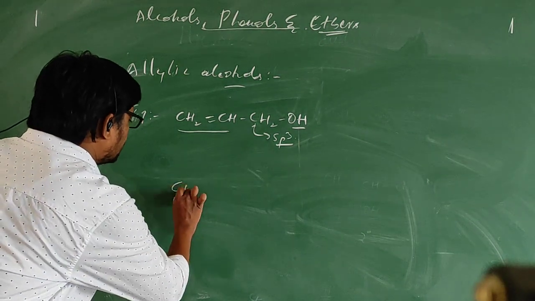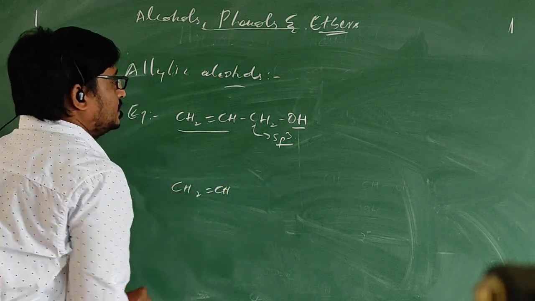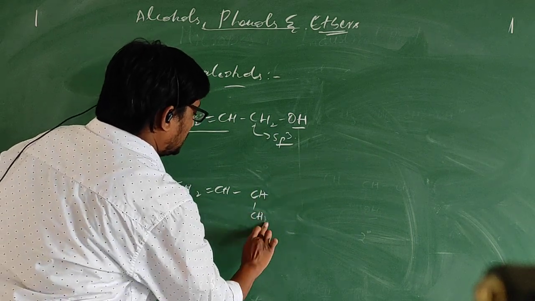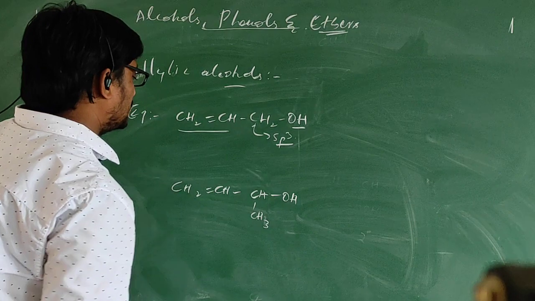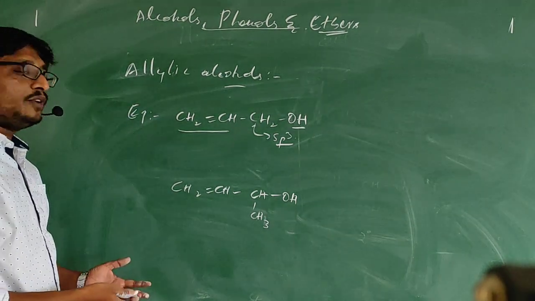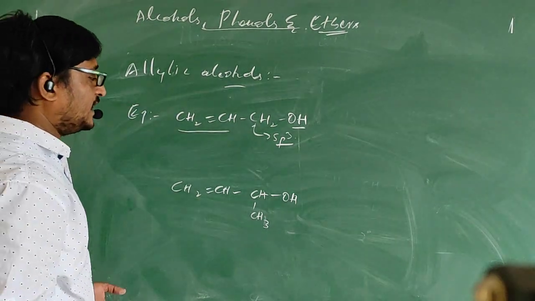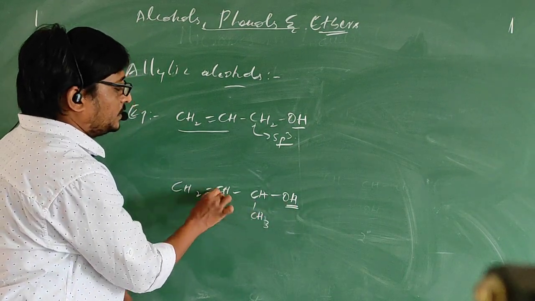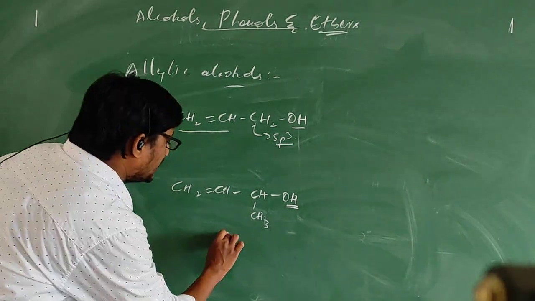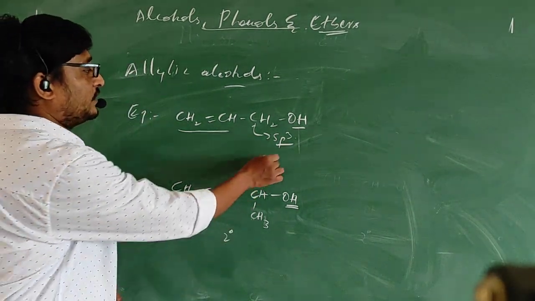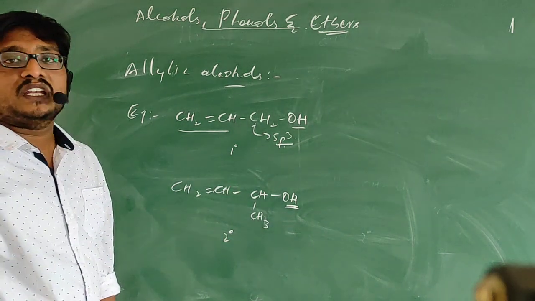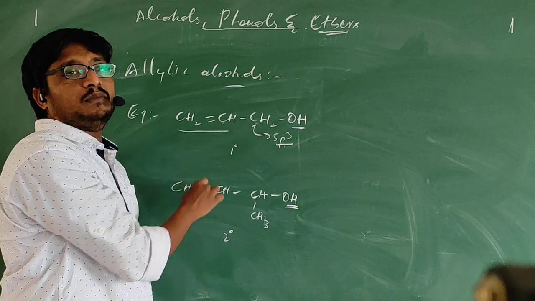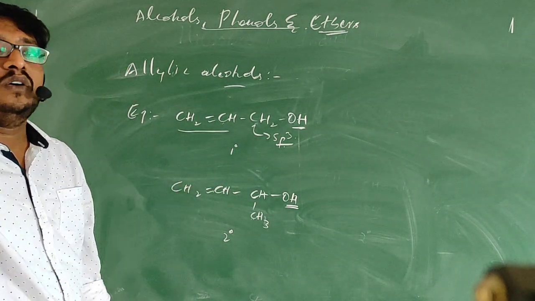For example, CH double bond CH, CH3, OH. If you see this compound, it is also an allylic alcohol. But here the OH group attached carbon got attached to two other carbons. That is why it comes under secondary allylic alcohol. If you see this compound, it comes under primary allylic alcohol. The OH group attached carbon got attached to only one carbon. That is why it is primary allylic alcohol.